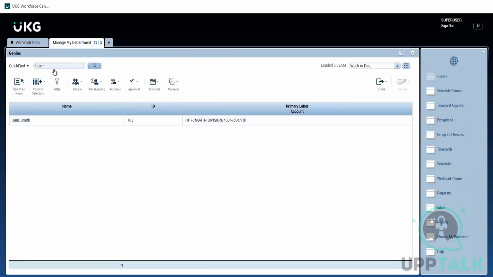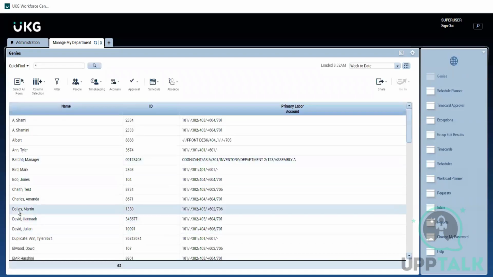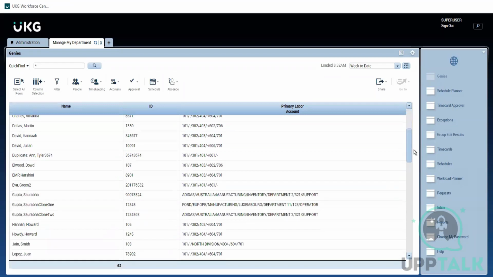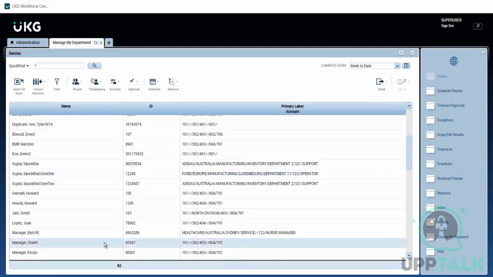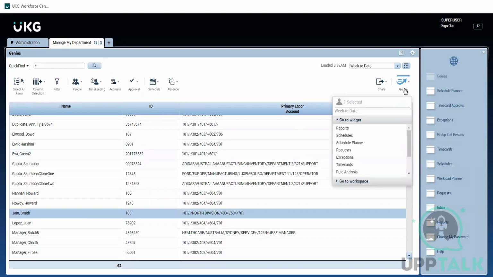For example, I need to select an employee, or even if I give star, asterisk, it will give me all the employees. I'm just selecting a particular employee, Jane Smith. Where to assign is we need to click on go to and schedules or schedule planner.